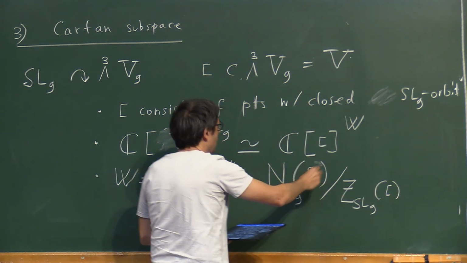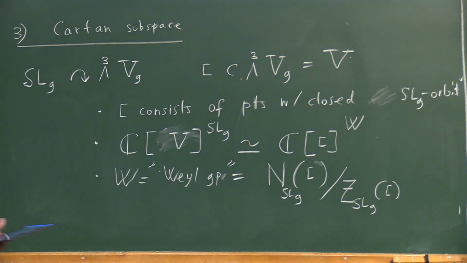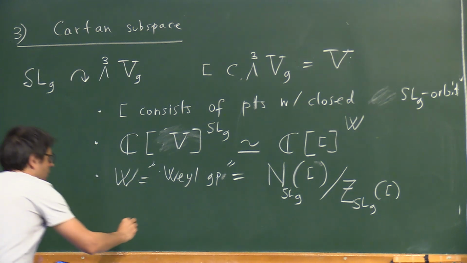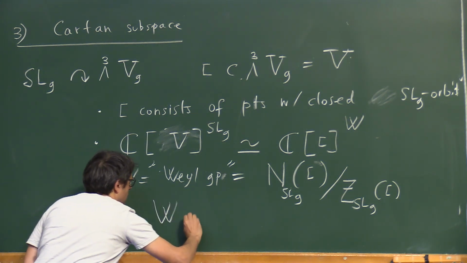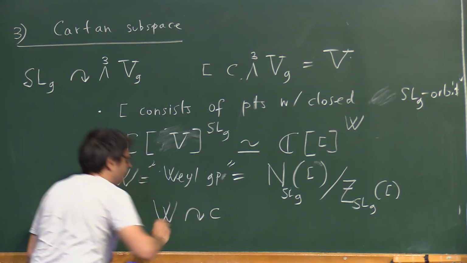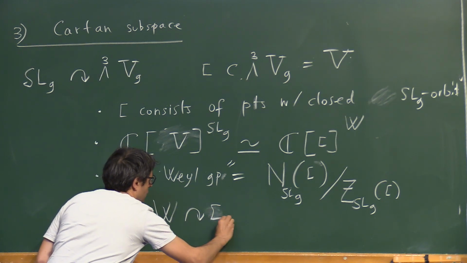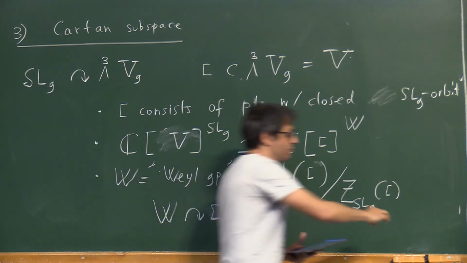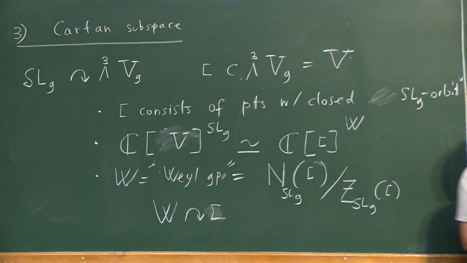So you get a group acting on C. And actually this group is finite.